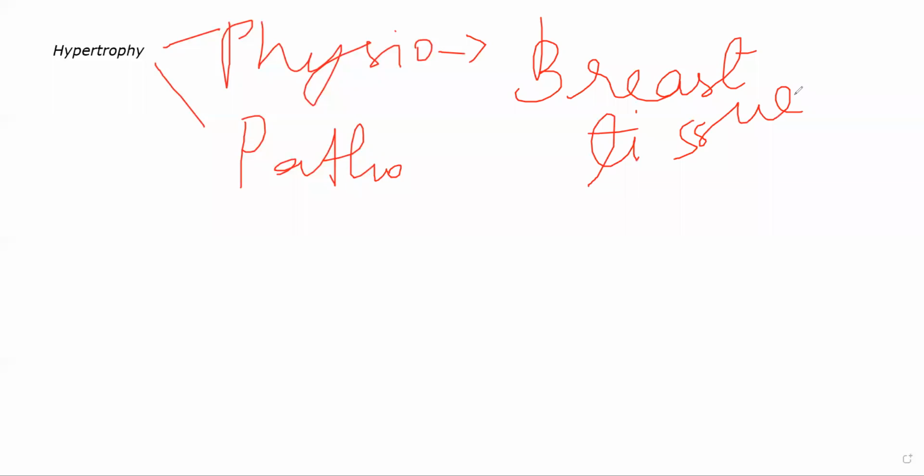Even if you take normal growth in a person from the time they are a child to the time when they are an adult, in the stage where they are growing literally from a kid to an adult, you can see both hypertrophy and hyperplasia taking place. It is not just that the number of cells in their body is increasing; it is also that each of these cells is increasing in size. That is one example of physiological hypertrophy. Even if you take the uterus, especially in pregnancy, the size of each cell inside the uterus will increase. During puberty or during pregnancy or during lactation, breast tissue will increase in size.